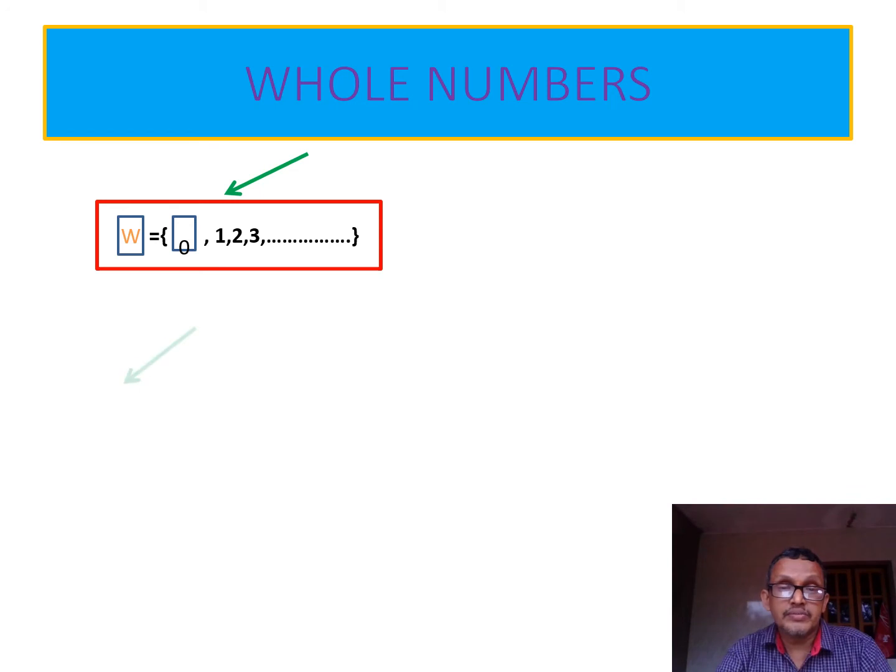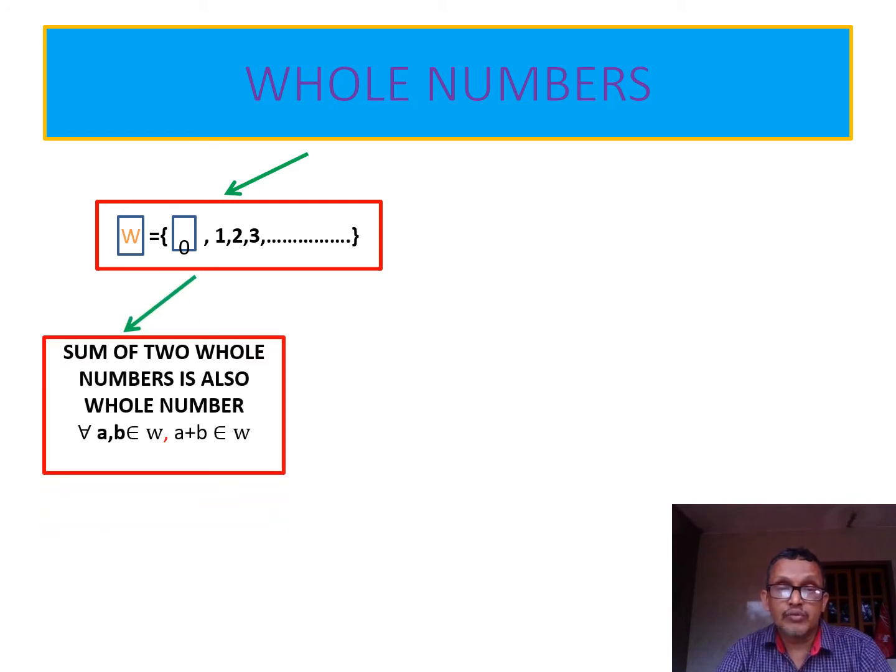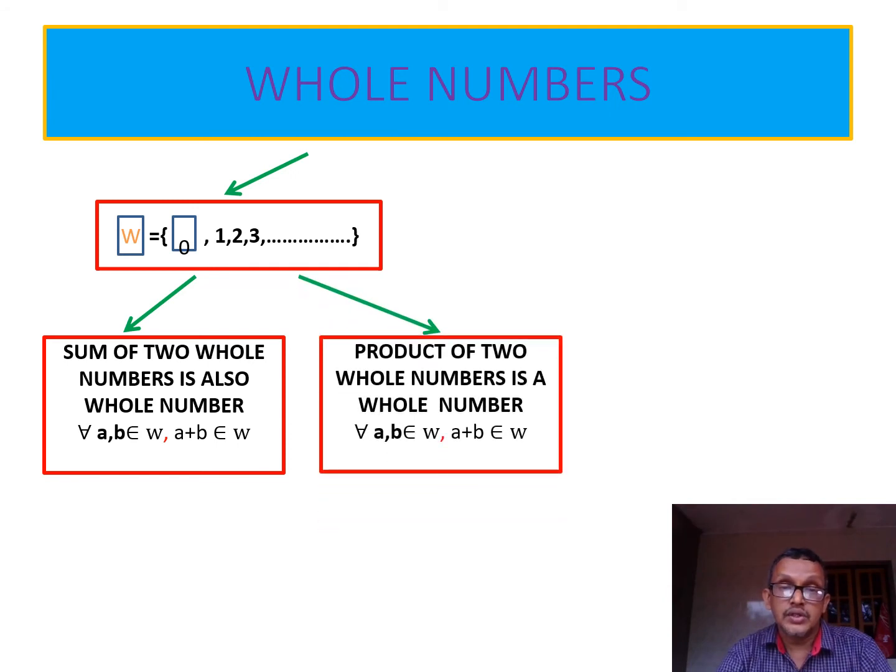Here also we are only adding 0. Therefore the sum of two whole numbers is also a whole number: for all a, b belongs to W, a plus b belongs to W. Similarly, the product of two whole numbers is also a whole number: for all a, b belongs to W, a into b belongs to W. I have given examples in the natural number set. The same type of examples we can give, only we are adding 0, isn't it?